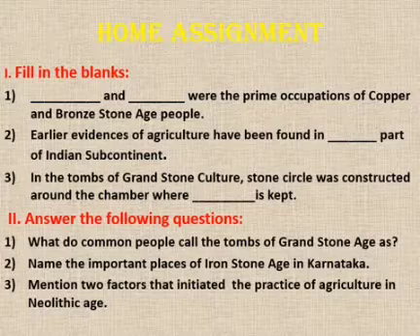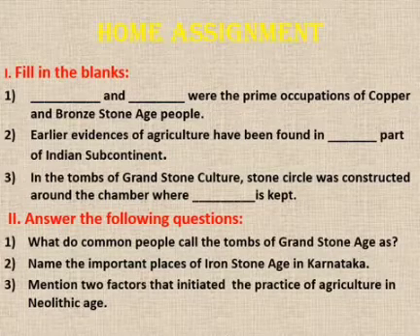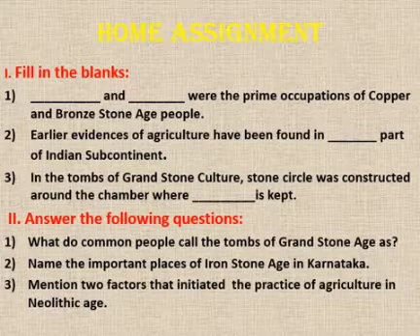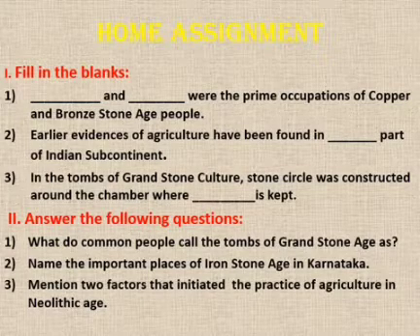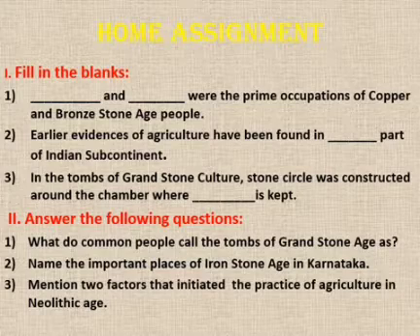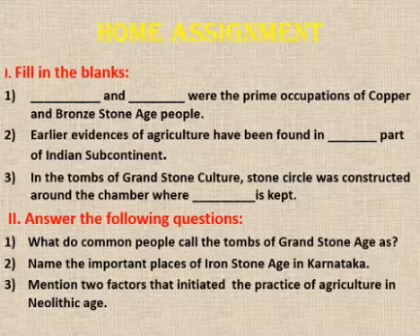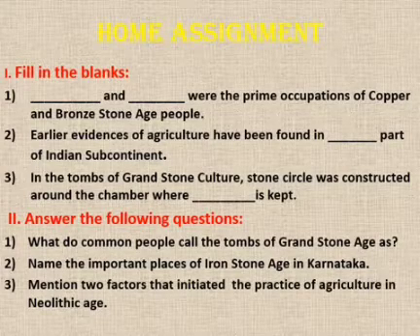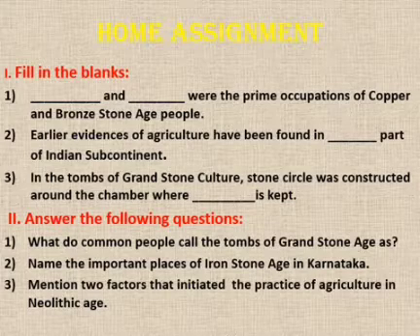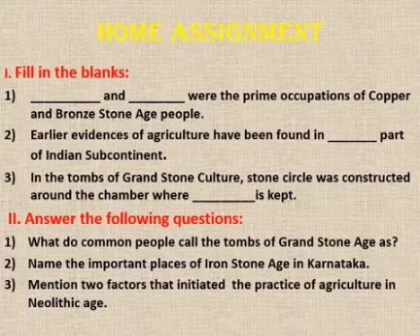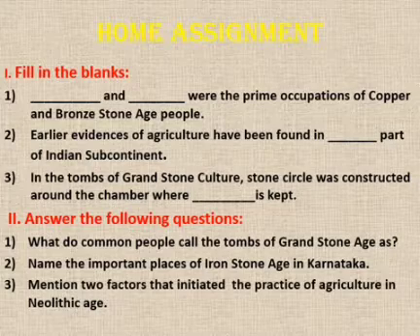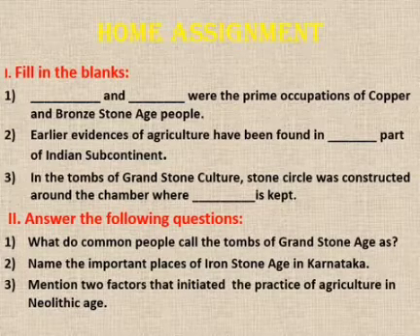Home assignment. First main, fill in the blanks. Dash and dash were the prime occupations of copper and bronze stone age people. Second question. Earlier evidences of agriculture have been found in dash part of Indian subcontinent. Third question. In the tombs of Grand Stone Culture, stone circle was constructed around the chamber where dash is kept.